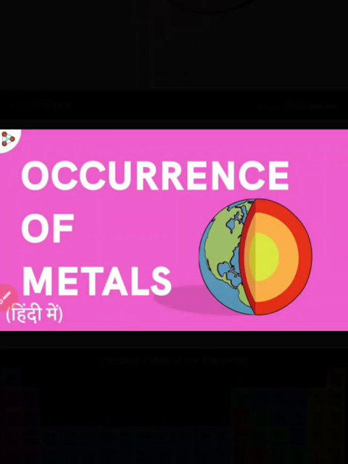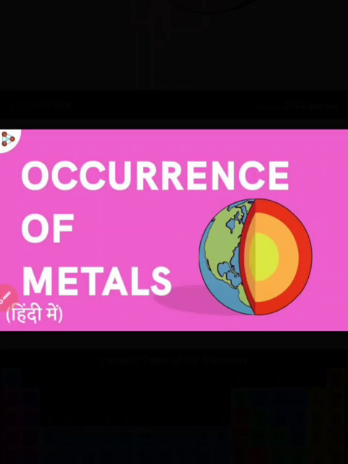For example, sodium and potassium are found as chlorides, aluminium is found as oxide, calcium and magnesium are found as carbonates, and zinc, lead and copper are found as sulfides. So highly reactive elements are found in their combined state, and less reactive elements, which do not react with reagents, are found in their native or free state.